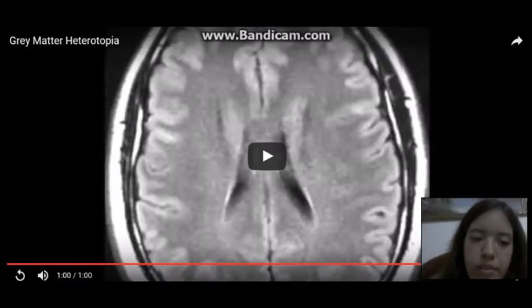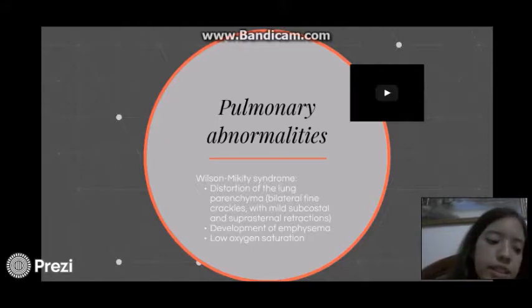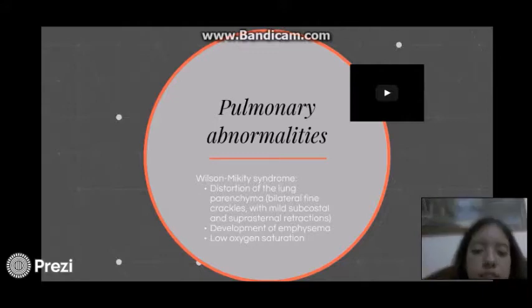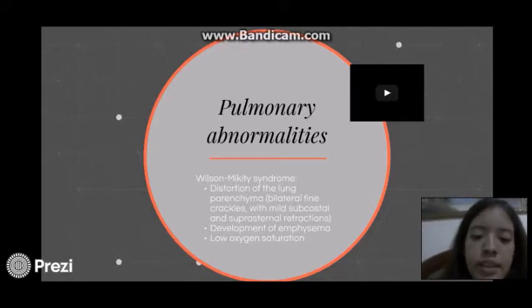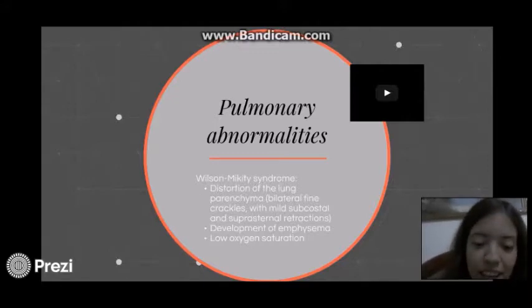Now, the pulmonary abnormalities. This patient had abnormalities that were characteristic of Wilson-Mikity syndrome, and this included distortion of the lung parenchyma or structure, with bilateral fine crackles, with mild subcostal and suprasternal retractions, the development of emphysema, and she had, all the time, a low oxygen saturation in arterial blood.